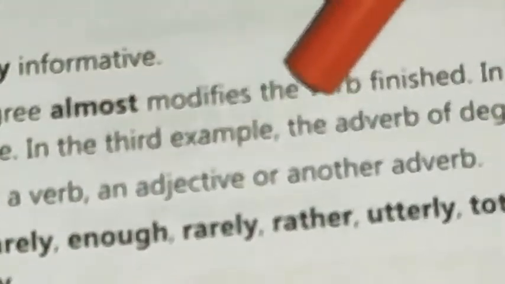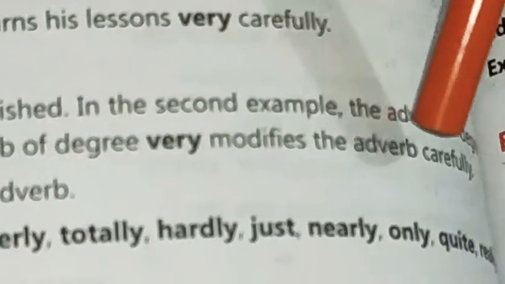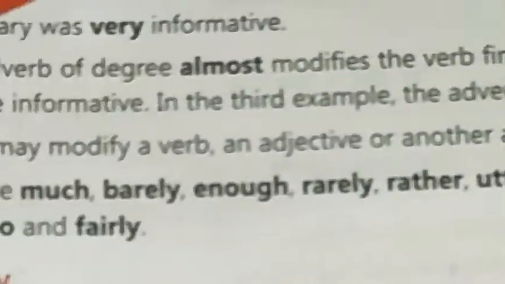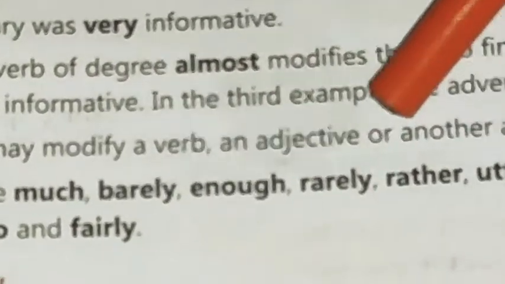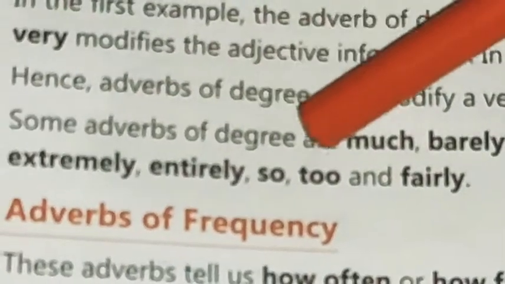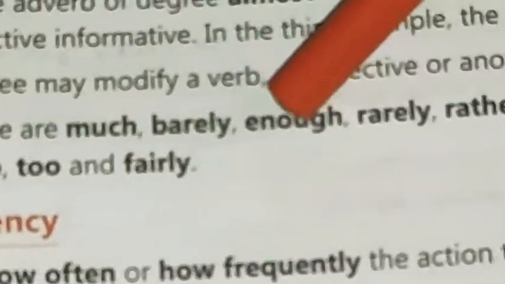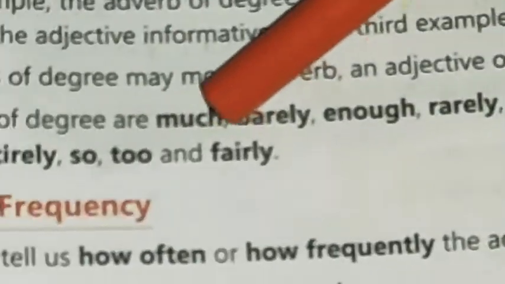In the third example, the adverb of degree very modifies the adverb carefully. Hence, the adverb of degree may modify a verb, an adjective, and another adverb. Some adverbs of degree are much, barely, enough.